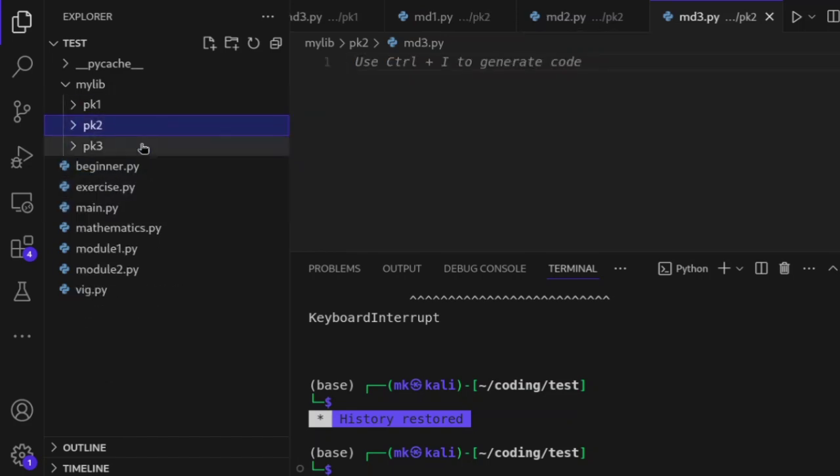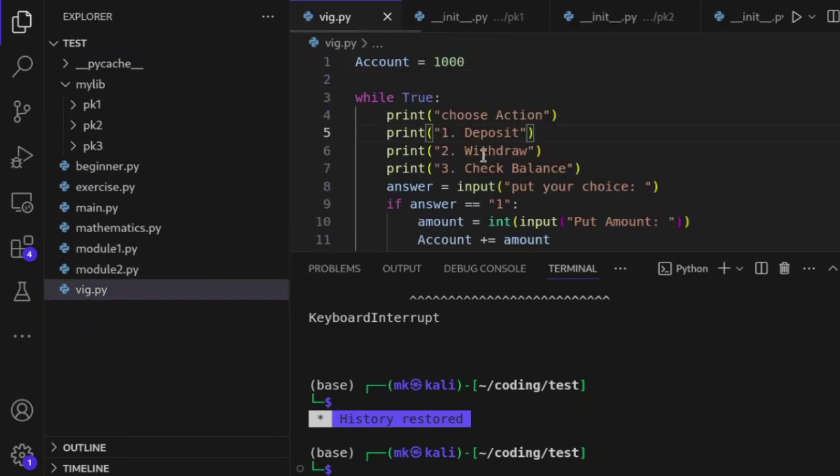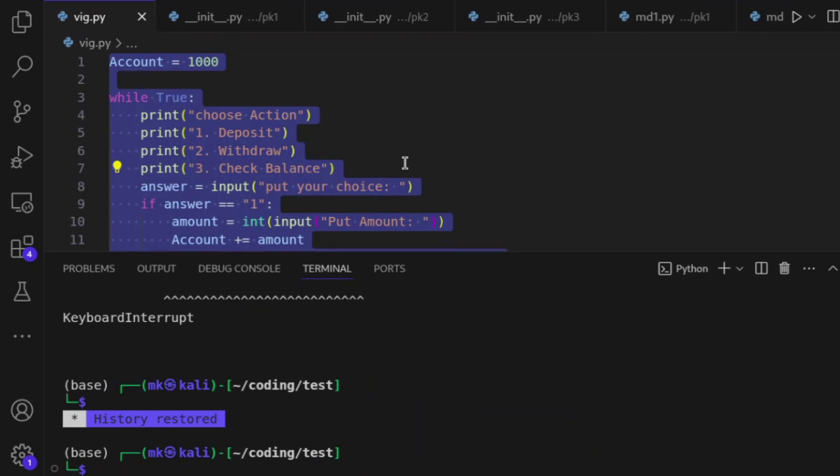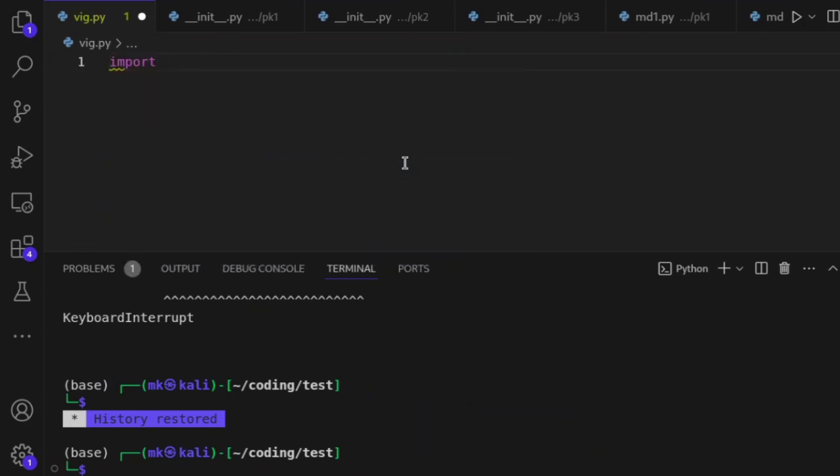So I can create a main file where I can import that library. Let me go inside this file. Let me just say import, then my library.